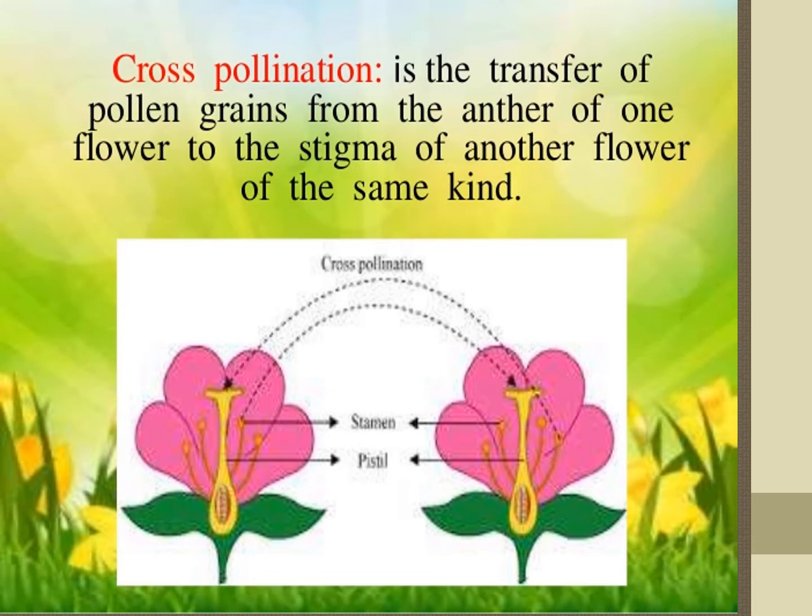What are the advantages? The seeds produced as a result of cross pollination develop and germinate properly and grow into better plants.